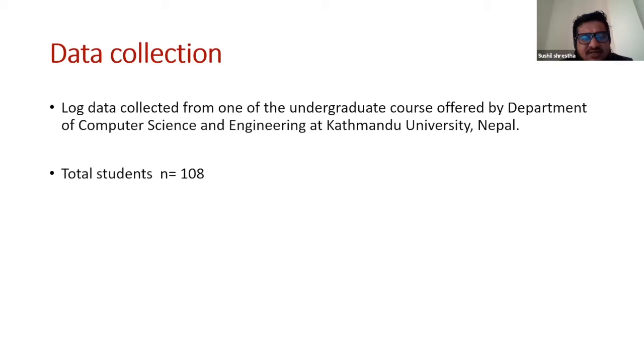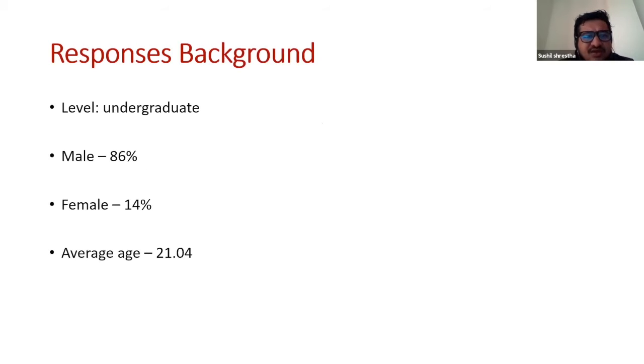So for data collection, there were a total of 108 students. So 108 are the students who are enrolled in my course called Human-Computer Interaction, which I teach at the undergraduate level. So all the students participated in our experiment. So here are some of the backgrounds. They are from undergraduate level. There were 86% male, 14% female. The average age was 21.